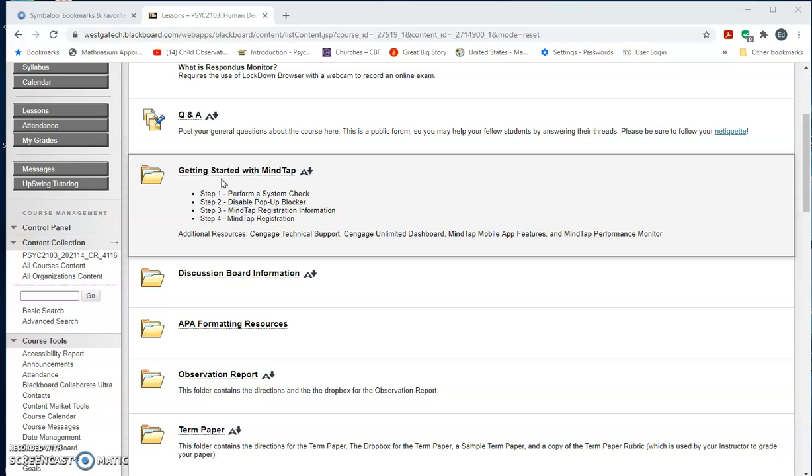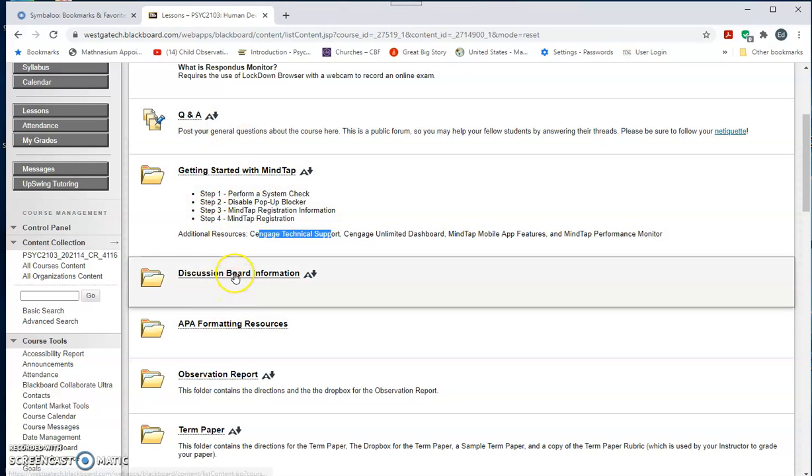If you bought your textbook as an ebook using MindTap, you'll have to connect everything together. That way, if you run into problems, you'll contact, right here it says, Cengage Technical Support, and more information in there. Again, you only need it if you have the ebook.